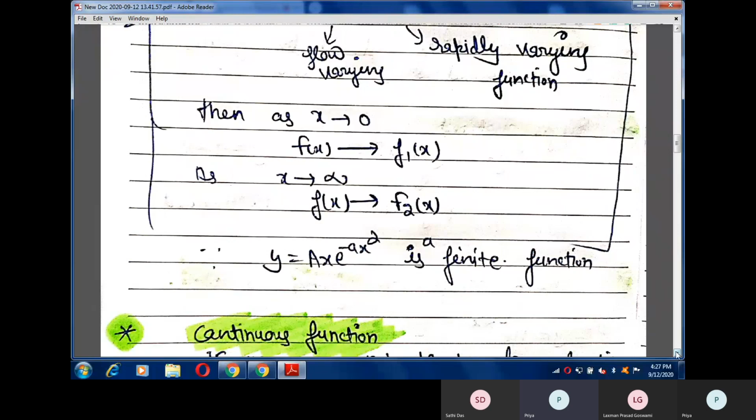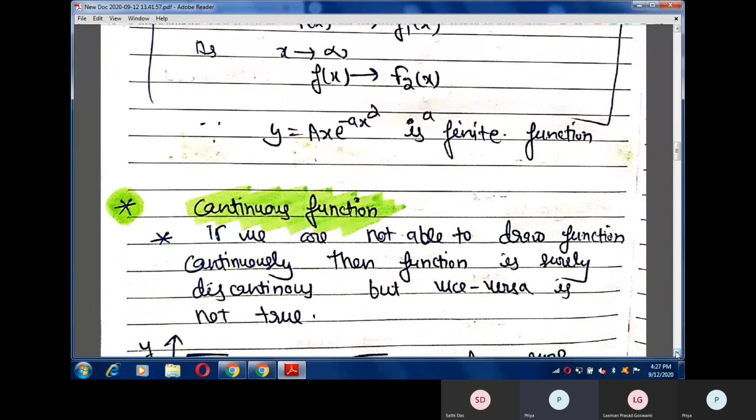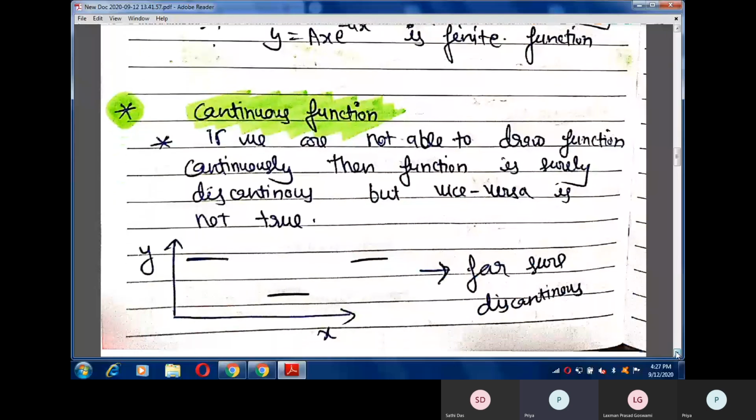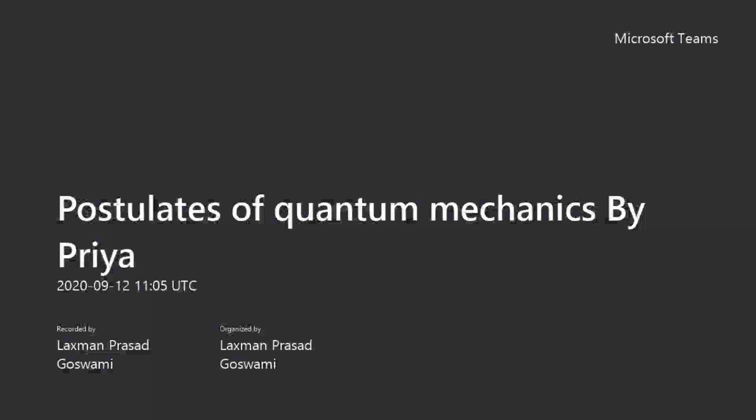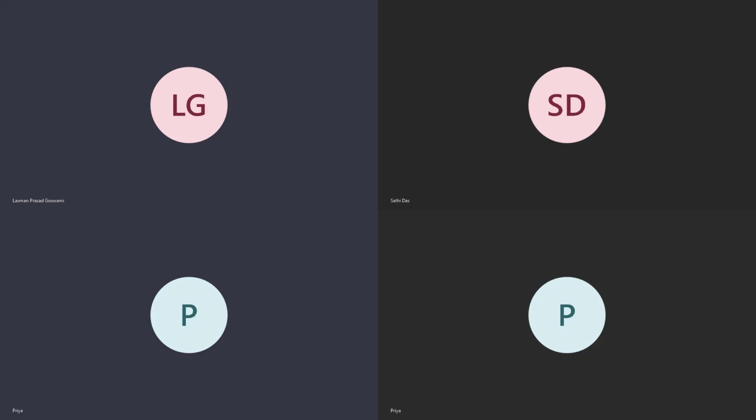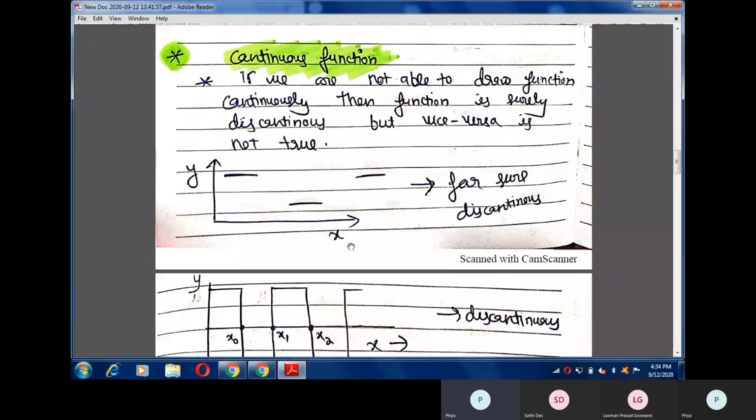Now the next property which every wave function in quantum mechanics should satisfy is that the function should be continuous. The next property that a wave function should satisfy is continuity: the wave function must be continuous in order to be a part of the list of wave functions that are used in quantum mechanics.